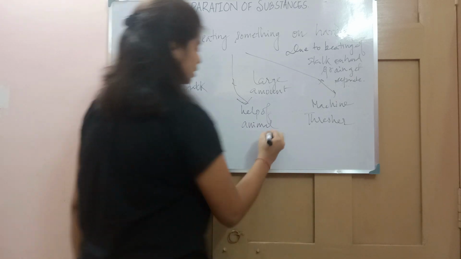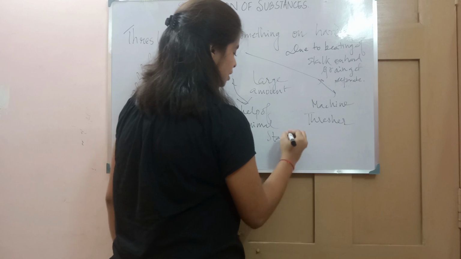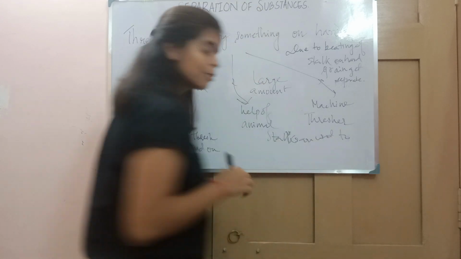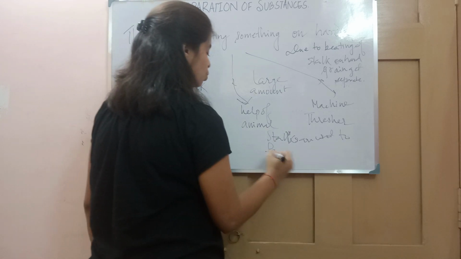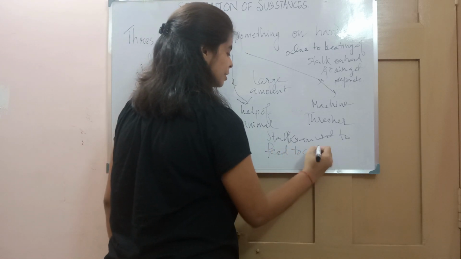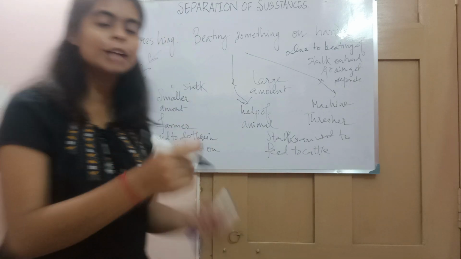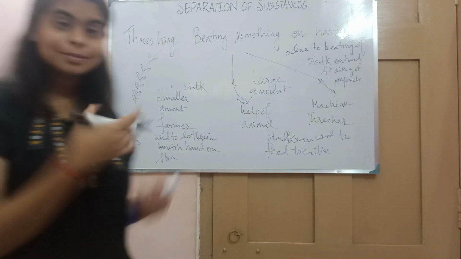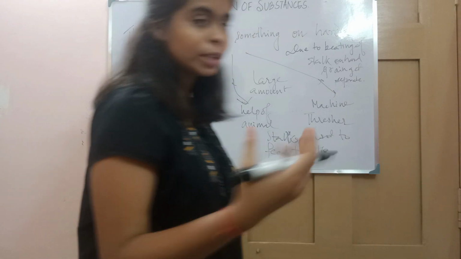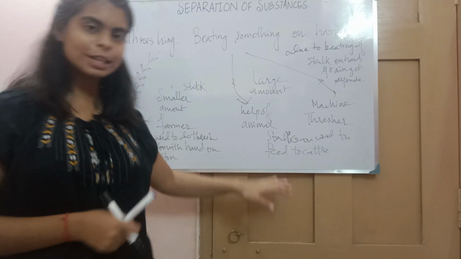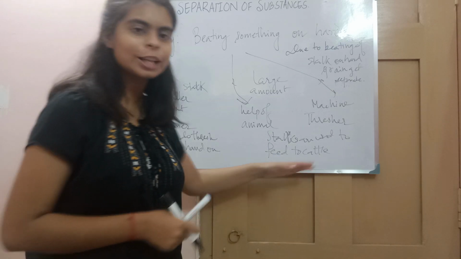These stalks that we have separated, what are they used for? They are used to feed the cattle. You will see that the paddy stalk is nothing but paddy, and it is given as food to the cows we have at home. So it acts as a food for the cattle.